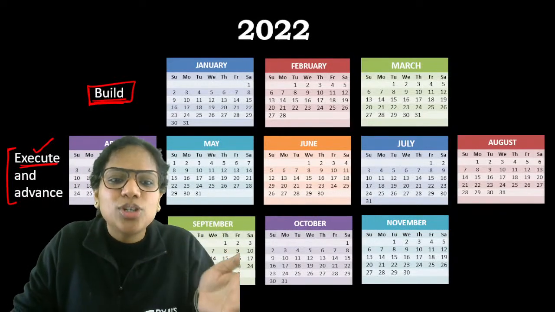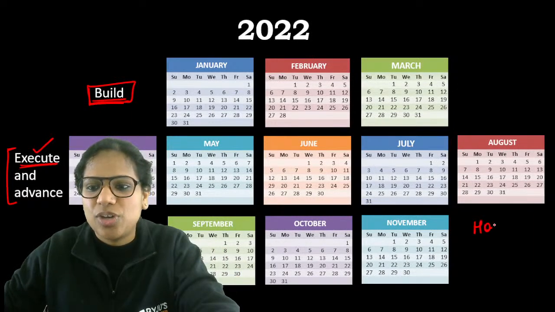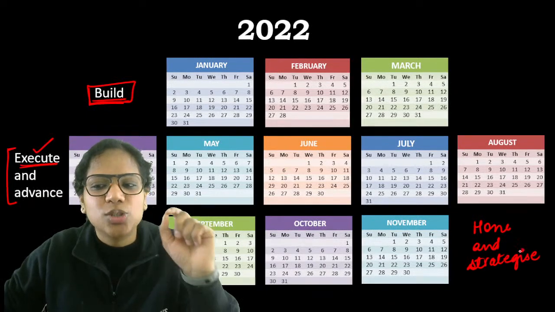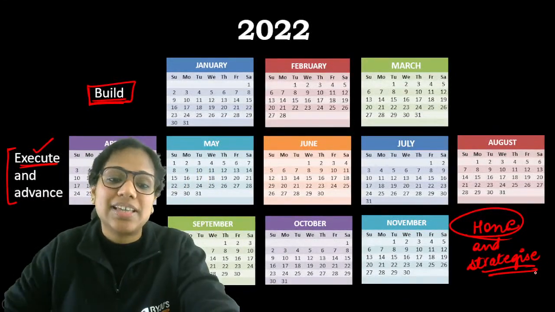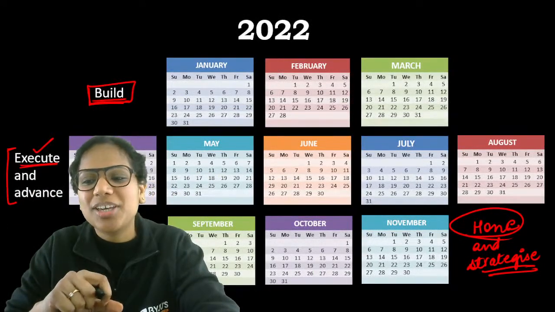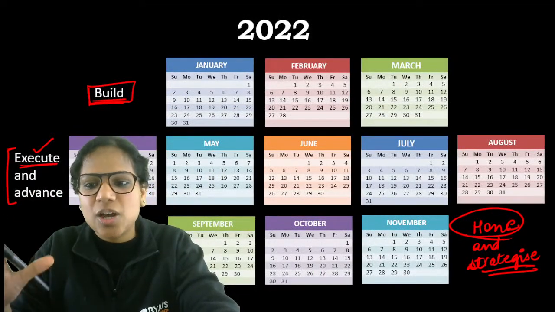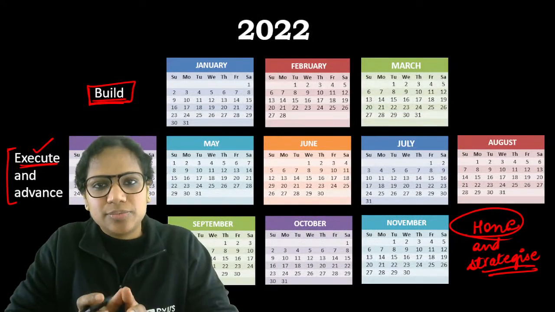And then September to November is the time when, what I've written here is, hone and strategize. When you hone your skills. Okay, these problems were left a little, so let's just work on those and let's build a strategy for the exam. So we'll conduct a lot of strategy sessions when we reach that time. Okay, don't worry about it. So this is how your time should be divided. Okay, so this is a broad timeline.